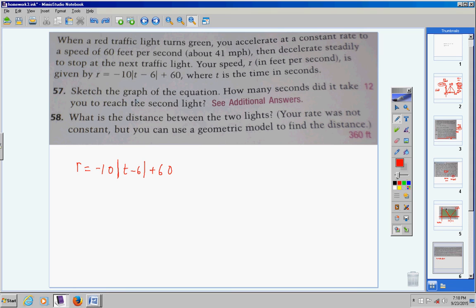So first they want us to sketch the graph. Now, let's quickly find the vertex here, okay? We can take t minus 6 and set it equal to 0 and solve, and we get 6. So the vertex would be 6, comma, here's the number on the outside being added or subtracted, 60. So there's my vertex, okay?